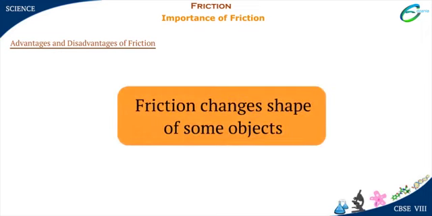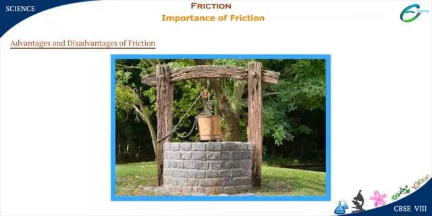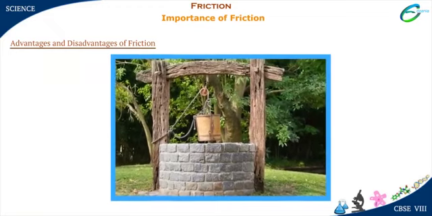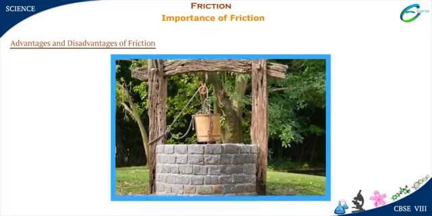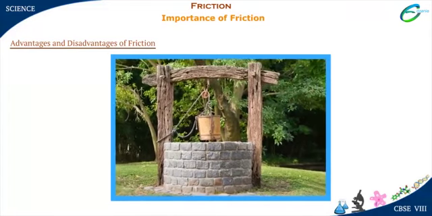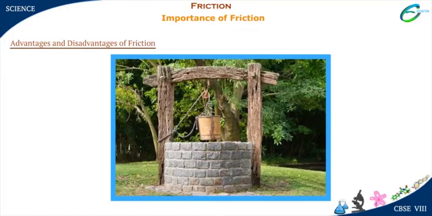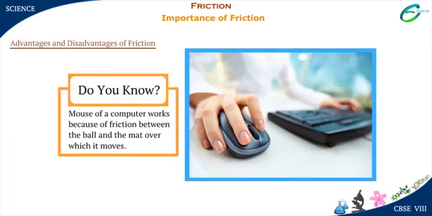Friction changes the shape of some objects. The iron wheel used as a pulley in a well to pull the bucket using a rope develops a ring-shaped crater on its surface. It is caused because of friction between the rope and iron wheel. The mouse of a computer works because of friction between the ball and the mat over which it moves.